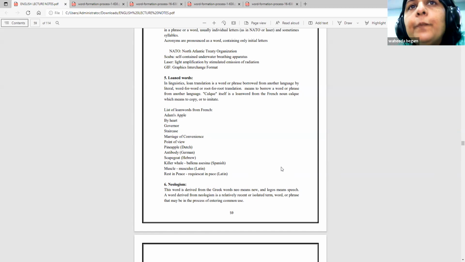Point is one word, of is another, and then we have view, the view that we have or a glance that we throw. That becomes my point of view, my point of view towards the society, the new society, towards our culture, towards the western culture, like that. And the word pineapple has been taken from Dutch. Antibody from German. Scapegoat from Hebrew.